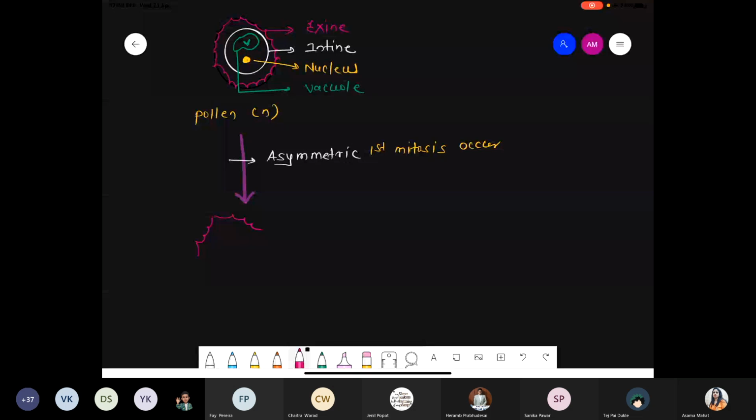The outermost layer is called the exine, rich with sporopollenin. The inner wall is called the intine, and inside the intine layer there is a formation of 2 different cells. Number 1, the generative cell, which is small in size.